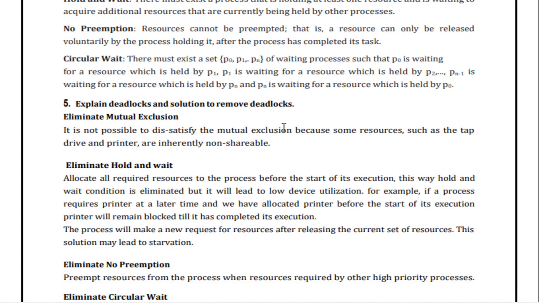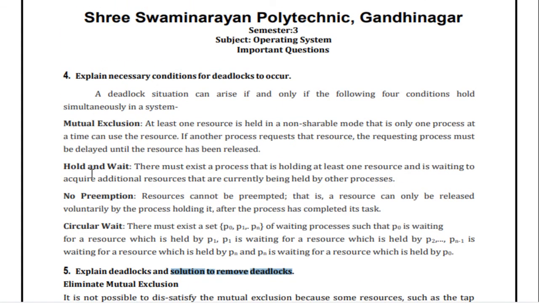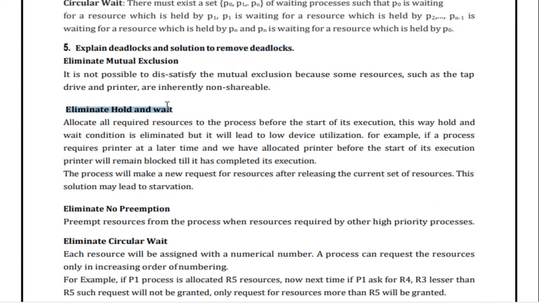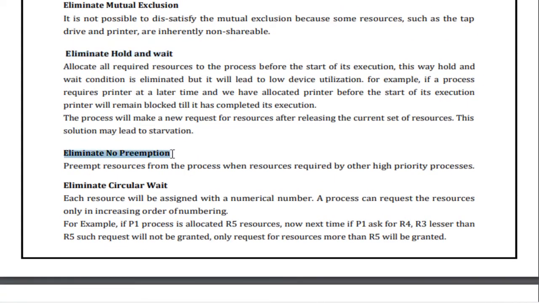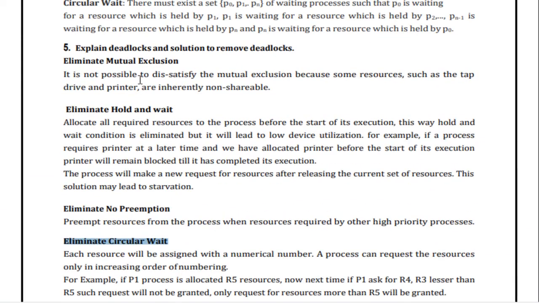The solution to remove the deadlock is to eliminate the following conditions: mutual exclusion, hold and wait, no preemption, and circular wait. So eliminate the hold and wait, eliminate the no preemption, and eliminate the circular wait. Okay, so this is the solution to remove the deadlock.